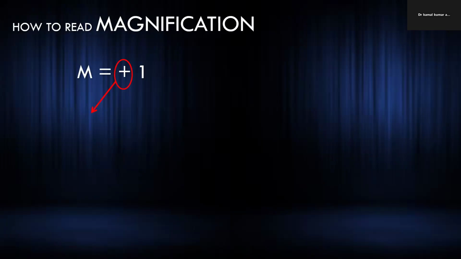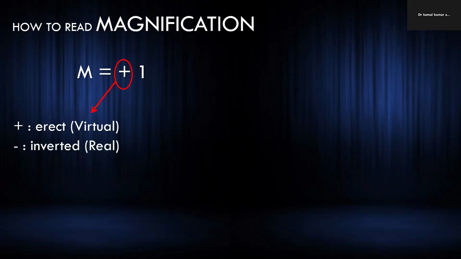Now, the meaning of magnification. There are two things: one is the sign and one is the numerical value. If the sign is positive, then it shows that the image will be erect and virtual. If the sign of magnification is negative, then the image will be inverted and real.